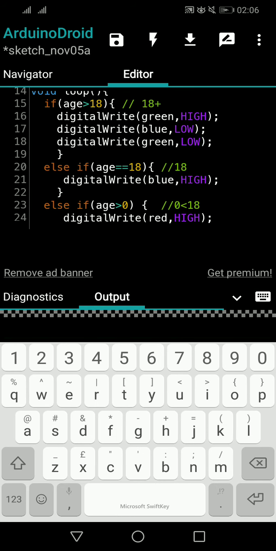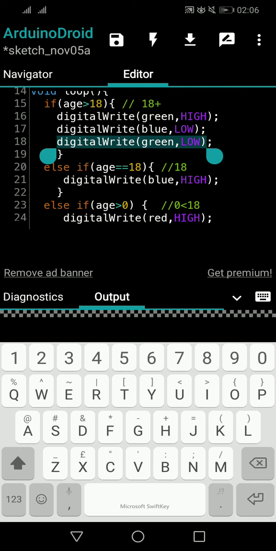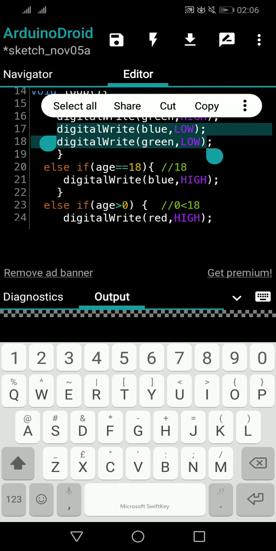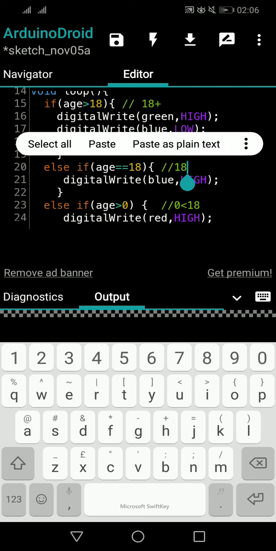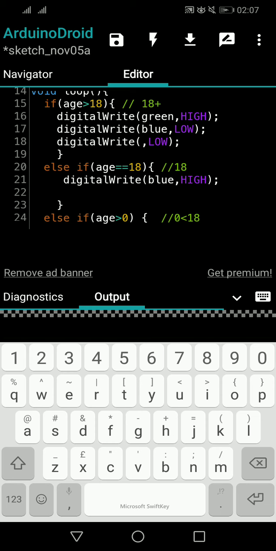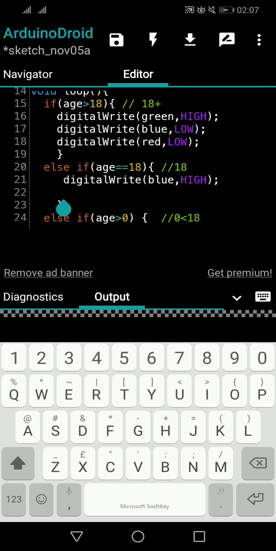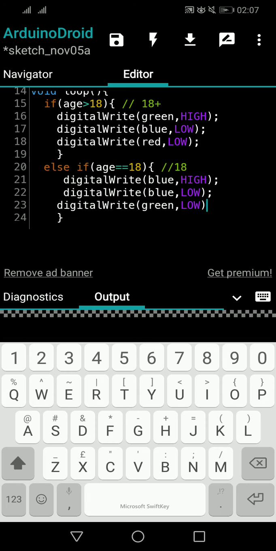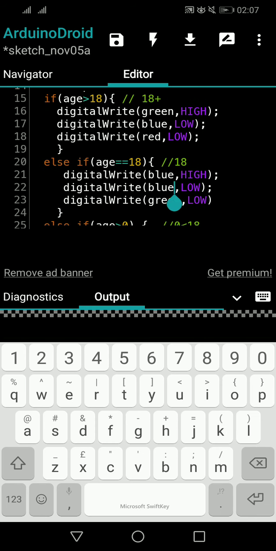So the same scenario we're going to apply to some other places as well. I will copy this, so it will be easy for me to go around. Okay, so now blue is high. So I want to make sure the rest is low. Blue on means green and red are low. You see green is low here, so I will make red low as well.